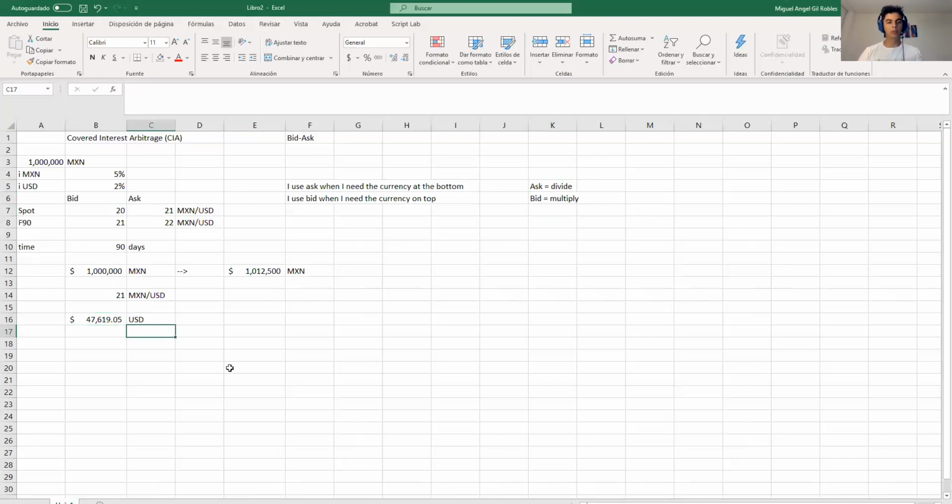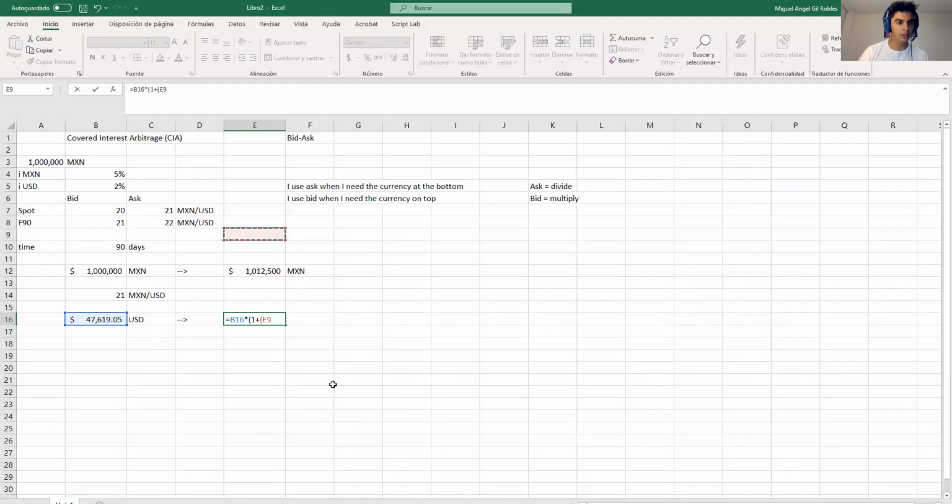So you have this amount of dollars, right? You converted your pesos to dollars using the spot ask because it's the present. That's why it's spot. So let's convert our dollars to dollars in the future. It will be this amount times 1 plus the interest rate of the US, which is 2%, over 360 times 90 days. So this is the amount of dollars that you have in the future.